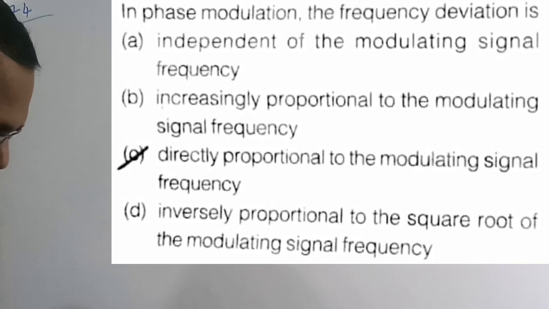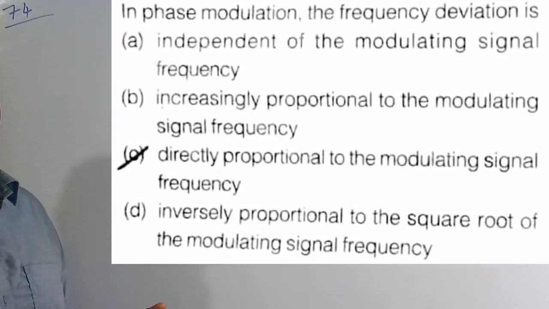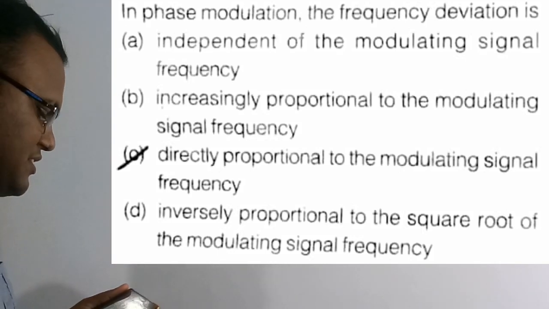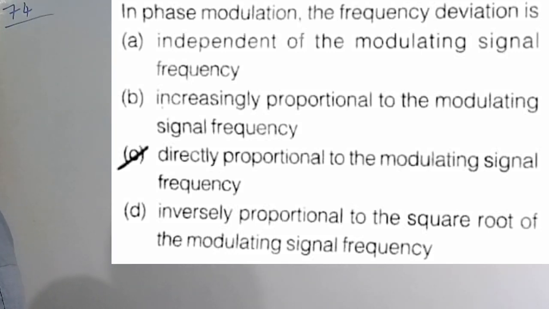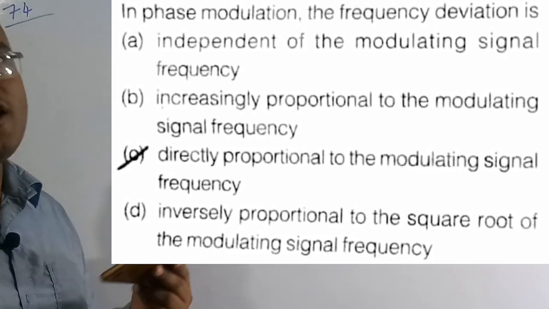See the question here. In phase modulation, the frequency deviation is directly proportional to the modulating signal frequency. So option C is the correct solution of the question. Now let's solve this numerical.